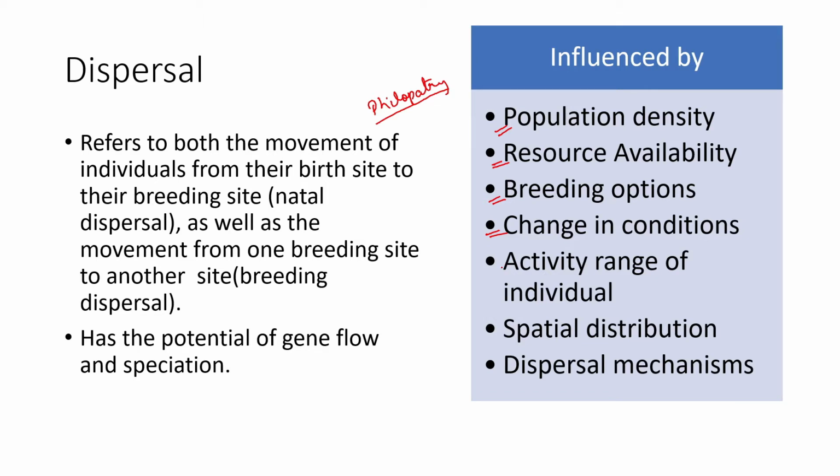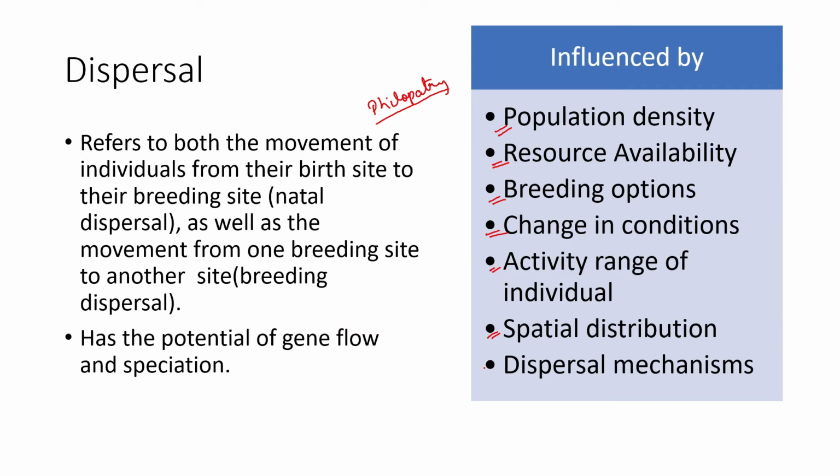Dispersal is also influenced by the activity range of the individual. Some individuals are more active and move out to different places, while others cannot. So it depends on the range of activity of individuals and how far they can go. Spatial distribution also comes into play, that is, how the individuals are distributed. Some individuals are clumped together, while others move around a lot. And what if the population is nearby or in a distant space? It depends on how they are spatially distributed.